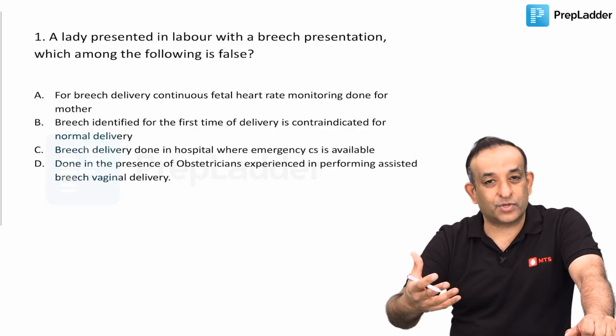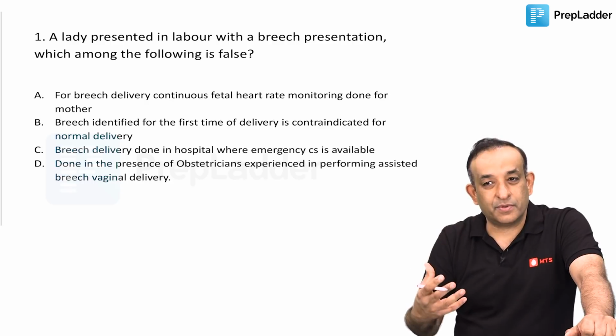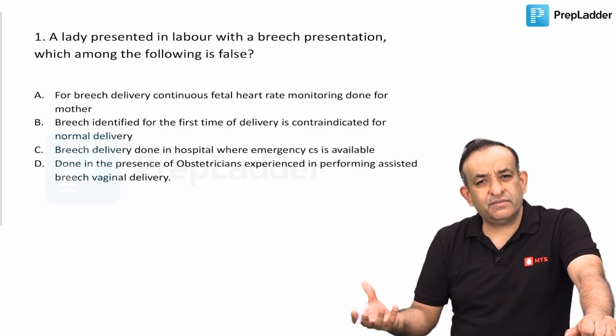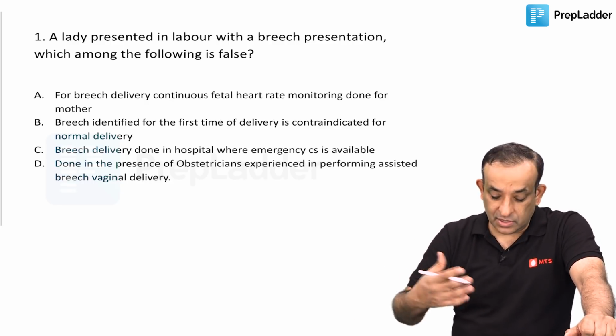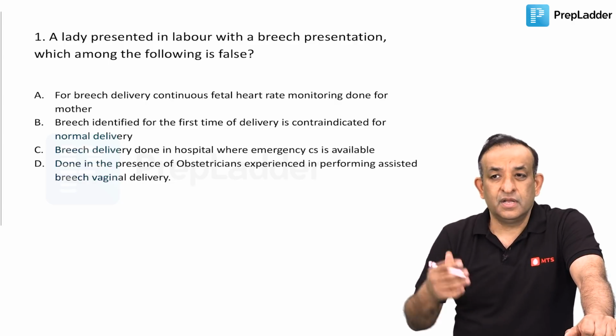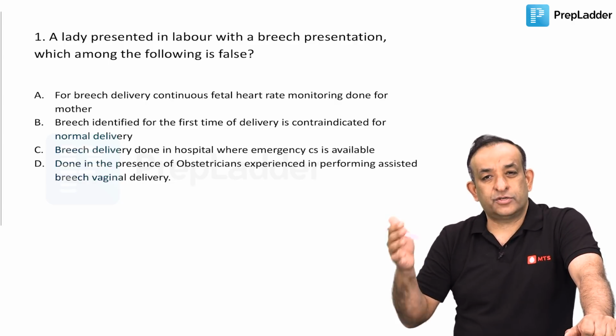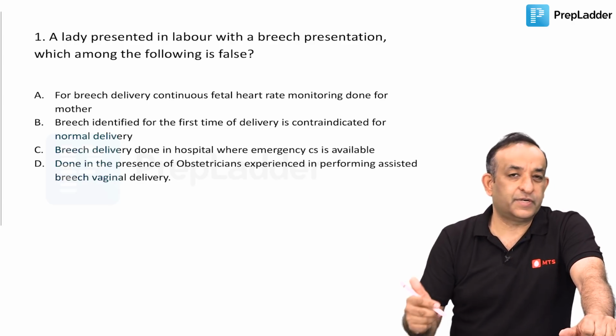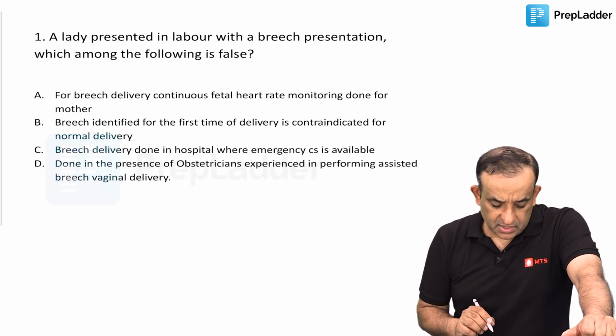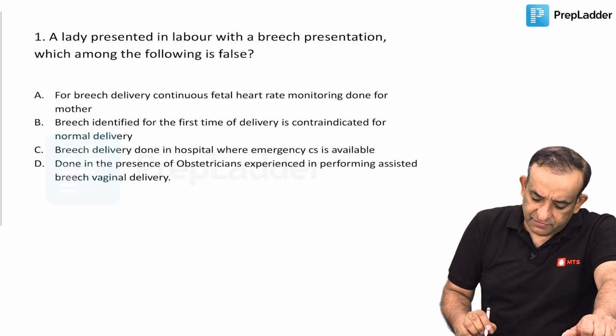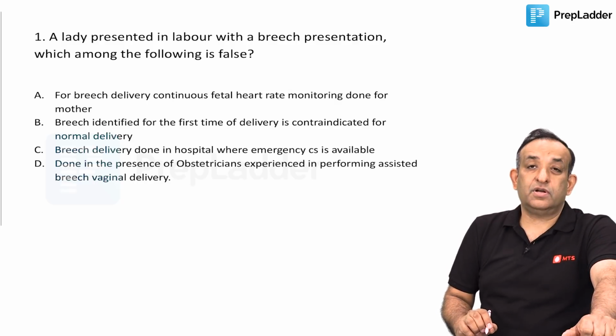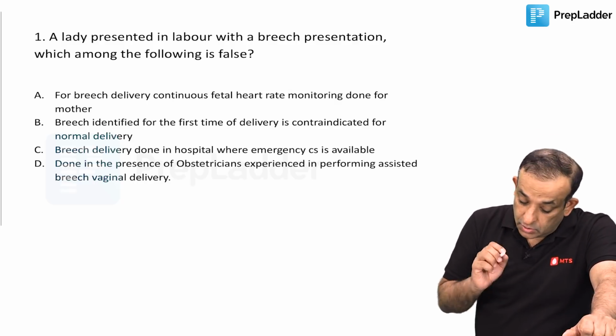They've told you that the patient is in labor. Then what do you do with the breech? I will deliver it. Of course, there should be an obstetrician. The other three choices have already taken care of it: there should be a good setup, and a good experienced obstetrician taking care of this. So yes, the answer is B. Breech identified for the first time in delivery is contraindicated for a normal vaginal delivery, that is a wrong statement.